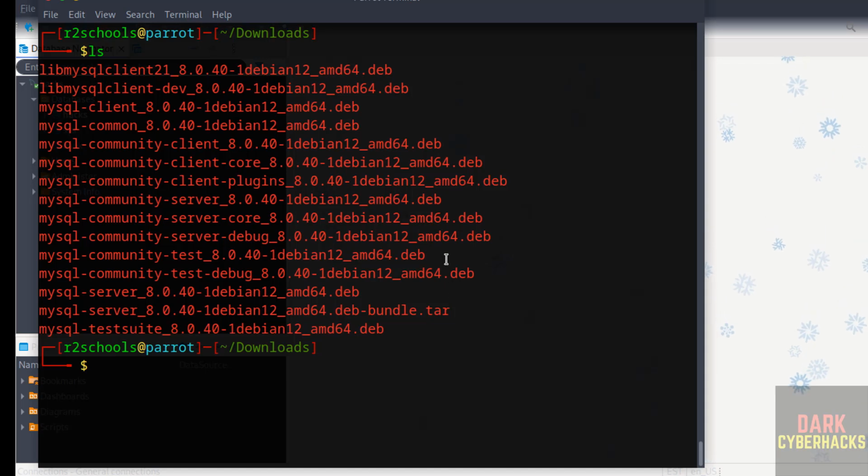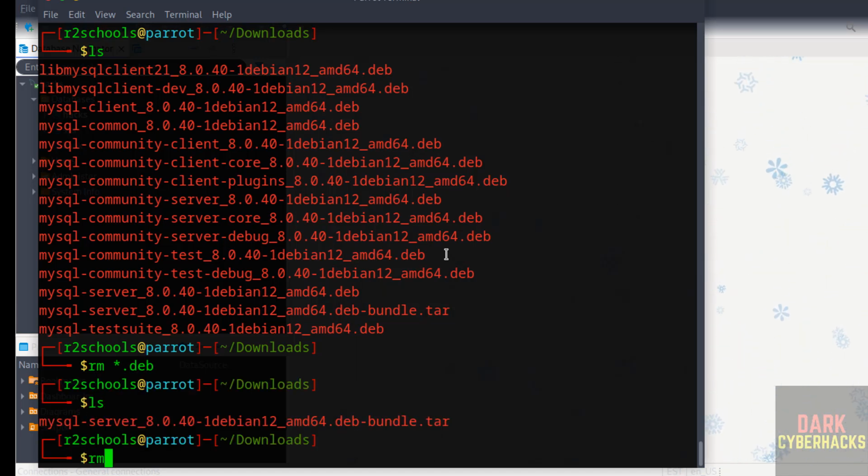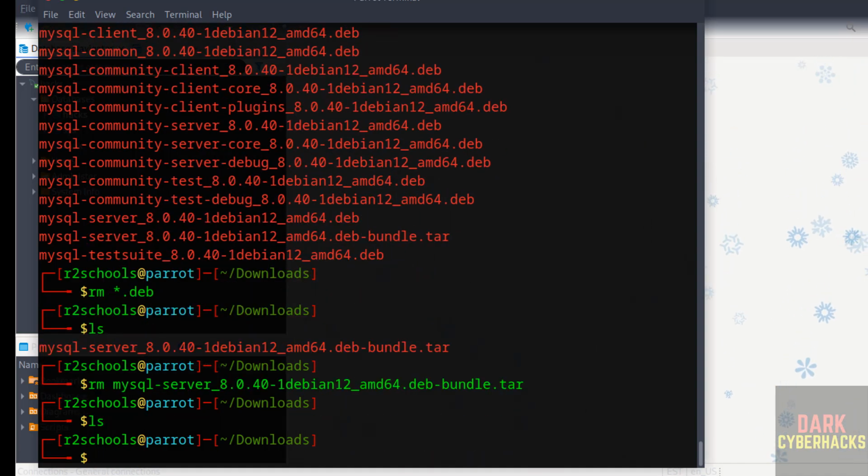Unless these files are not required anymore, remove them. rm *.deb. ls, we have one more file, remove that one also. That is star file. ls, we have cleared the space.